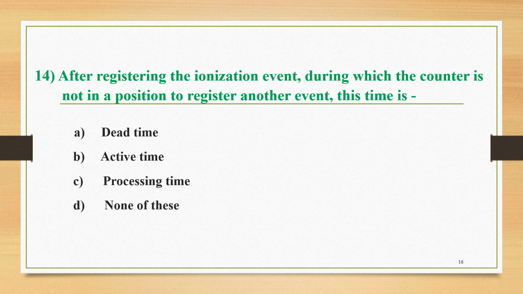Next question, number 14, is here. After registering the ionization event, during which the counter is not in a position to register another such event, this time is called, and the four options are: A is dead time, B is active time, C is processing time, and D is none of these.